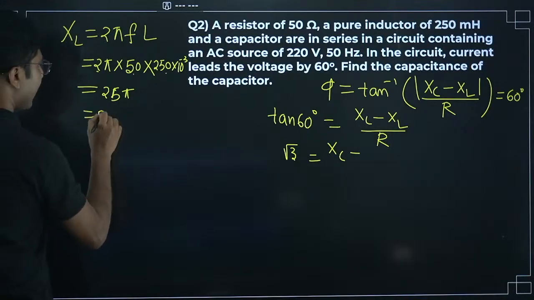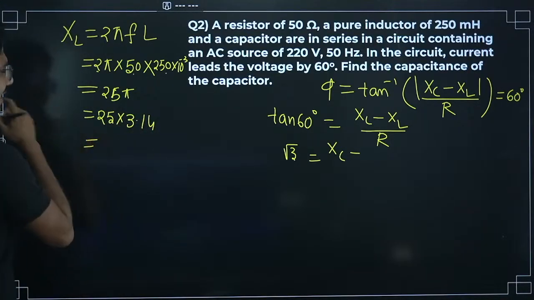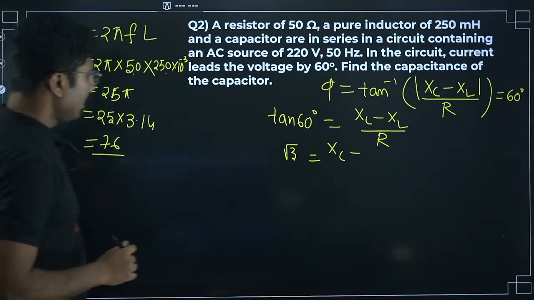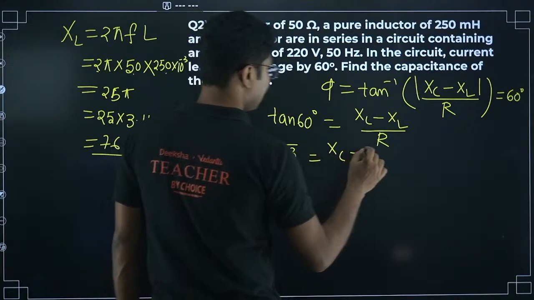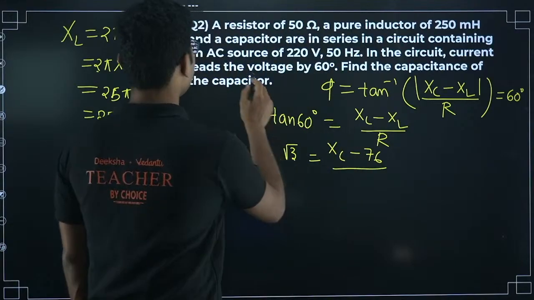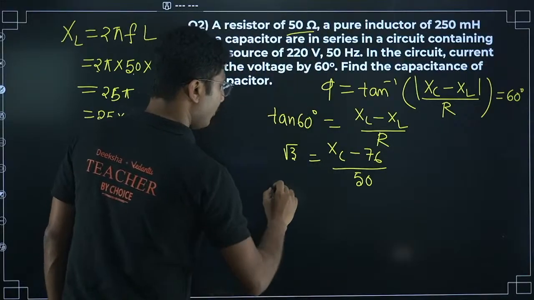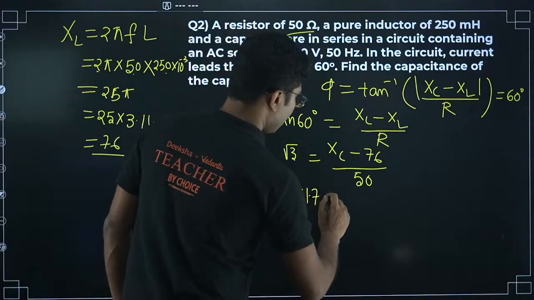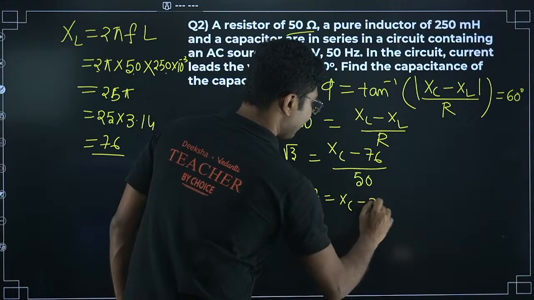That is 25 into 3.14, approximately 76. So XC minus 76, divided by R. Resistance is given as 50 ohm. So 50 into root 3, which is about 1.7, equals XC minus 76.